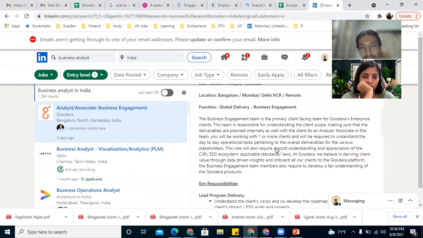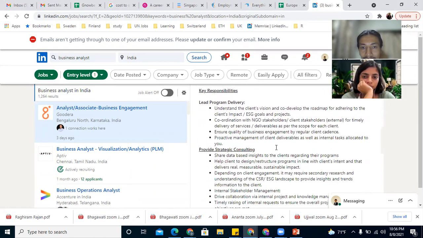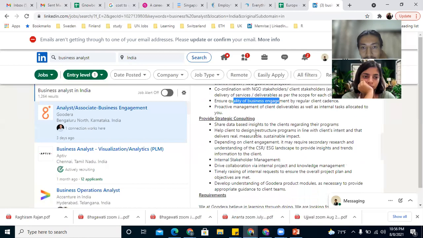Okay, so this also does not have any specific tool requirement. Understand client's vision, coordination with stakeholders, ensure quality of business engagement, share data insights with clients. They have not mentioned any tool, so this can be done in Excel or Google Sheets as well.